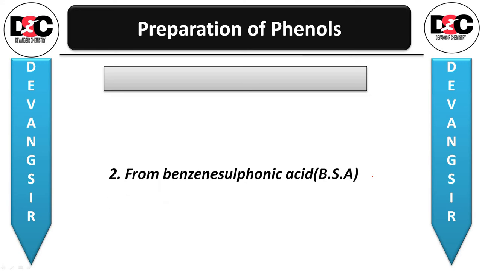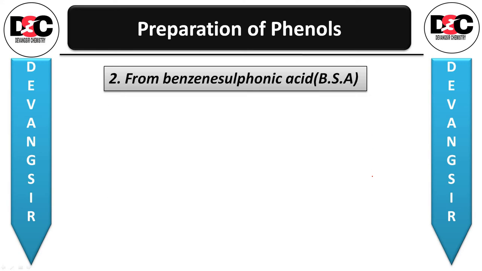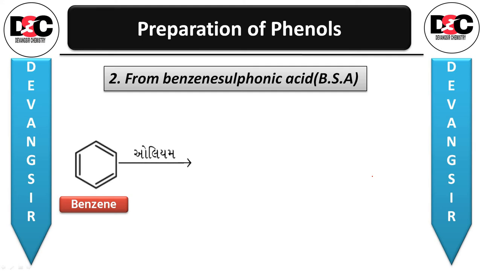The second preparation is from benzene sulfonic acid. Benzene sulfonic acid is also known as BSA, in short form you can call it. So try to remember this short form also, benzene sulfonic acid. So first of all, benzene is sulfonated with oleum.